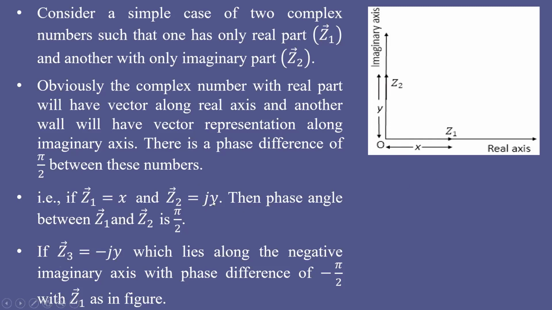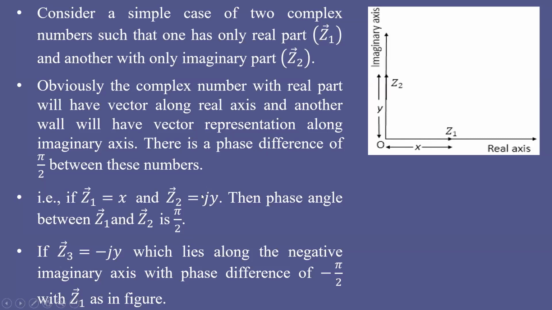That is how j is considered to be an operator. If you multiply a number by the complex number j, it will shift the vector from the real axis to the imaginary axis. The number which is initially in the real axis will shift to the imaginary axis because you will get jy.